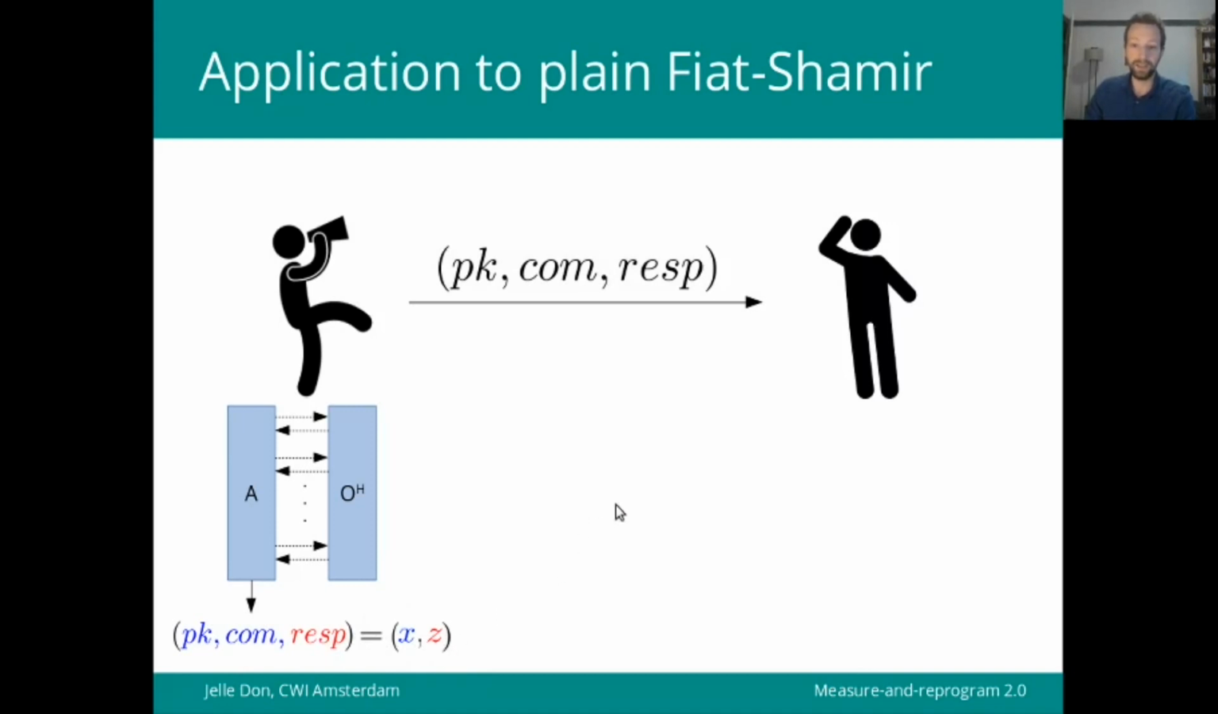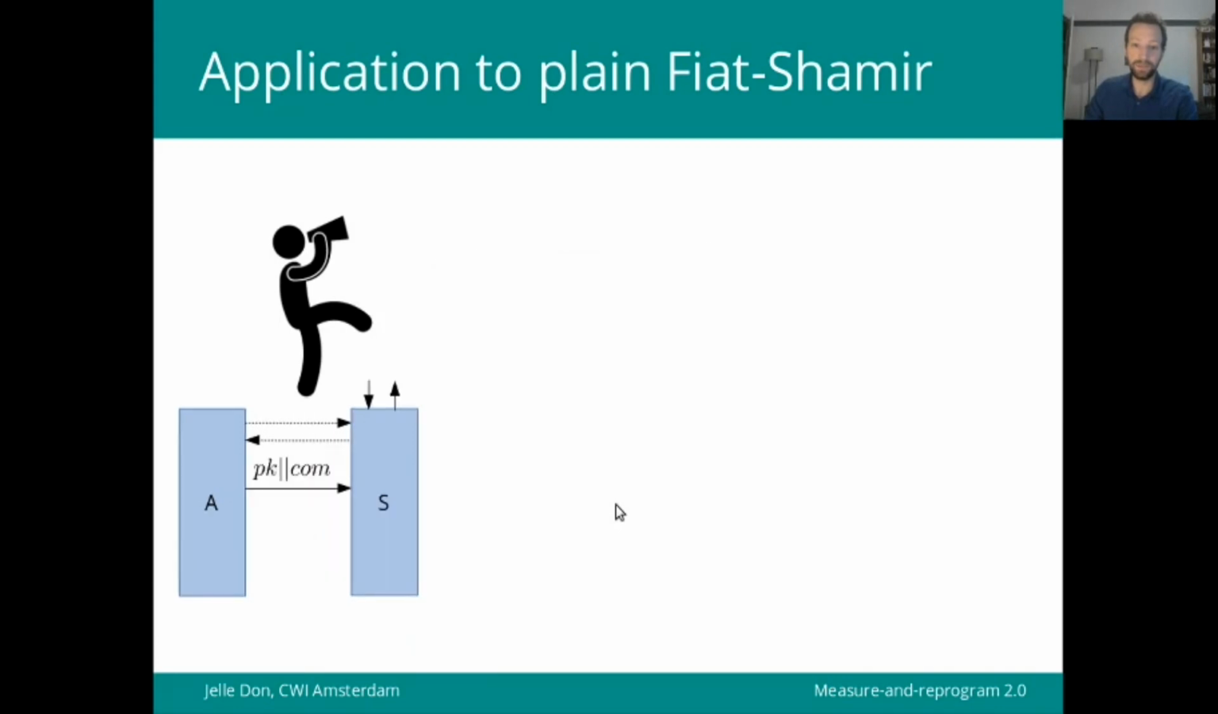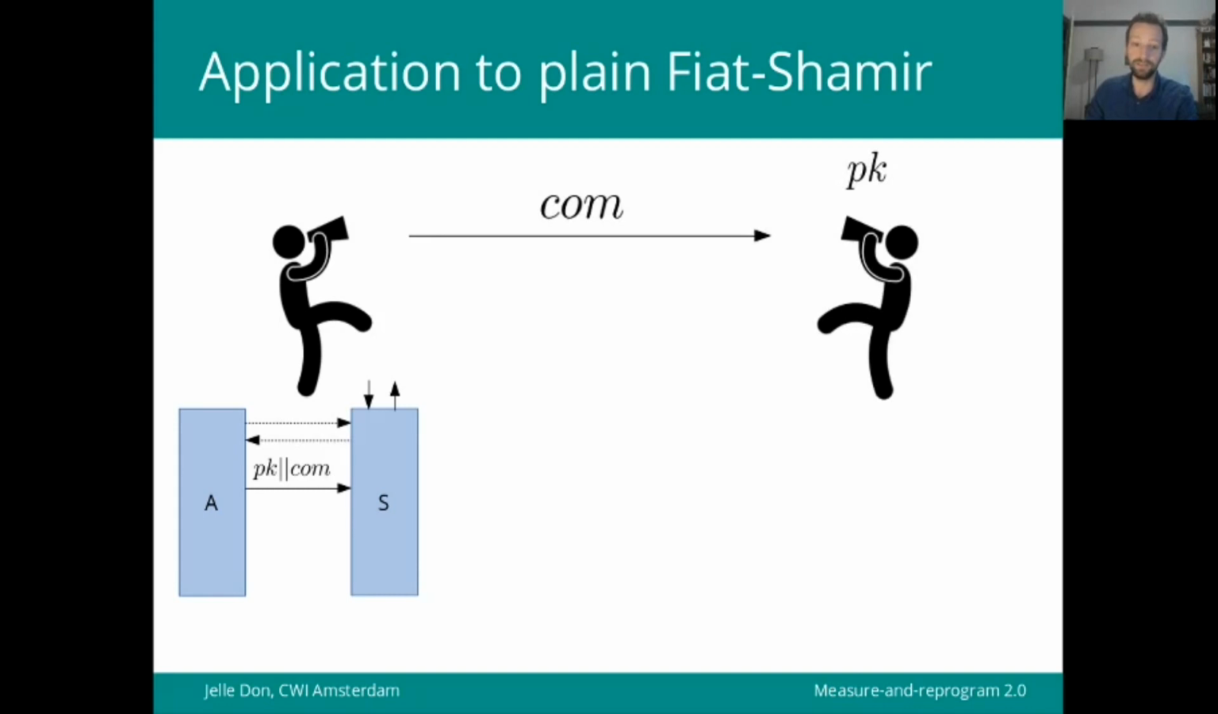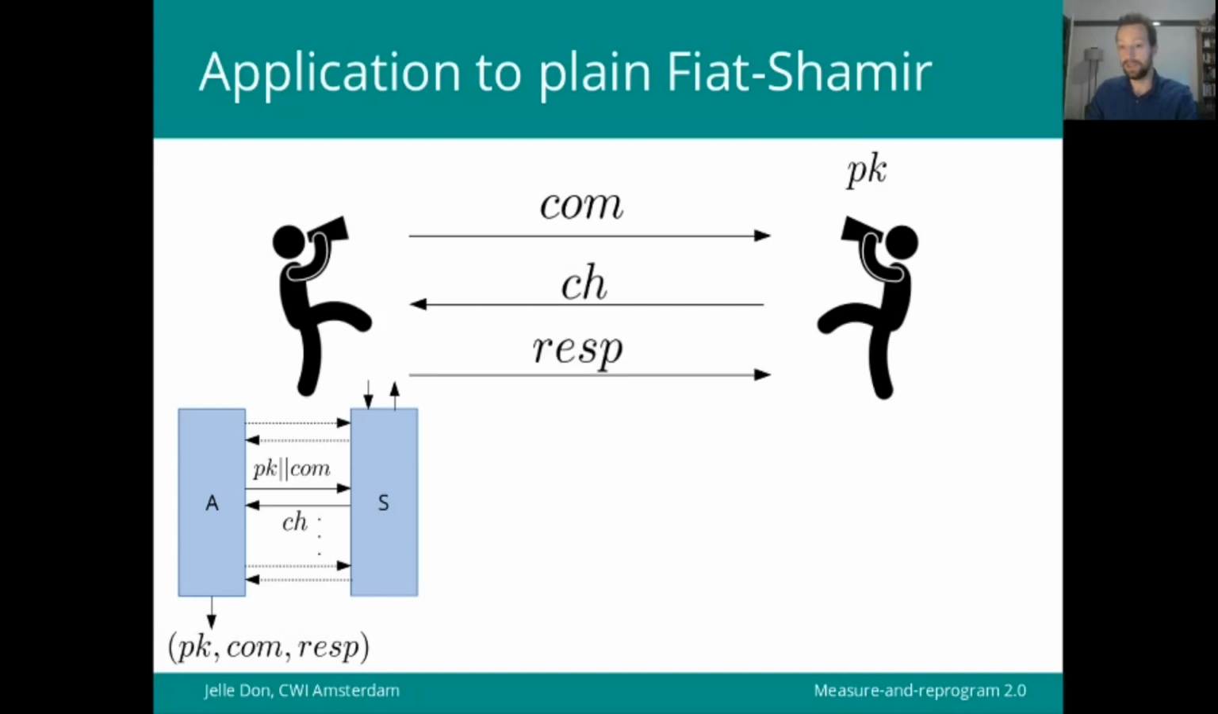Which means that we can start up an interactive protocol by running the adversary as a subroutine and just wait until the particular query comes up that we have chosen randomly to measure. Once we've measured it, we have a public key and a commitment. So we can send that to the interactive verifier. The challenge that we get in return, we program into the oracle and feed it back to the adversary. And now we just have to wait for the adversary to finish, and we get a response, which we then forward back to the verifier.